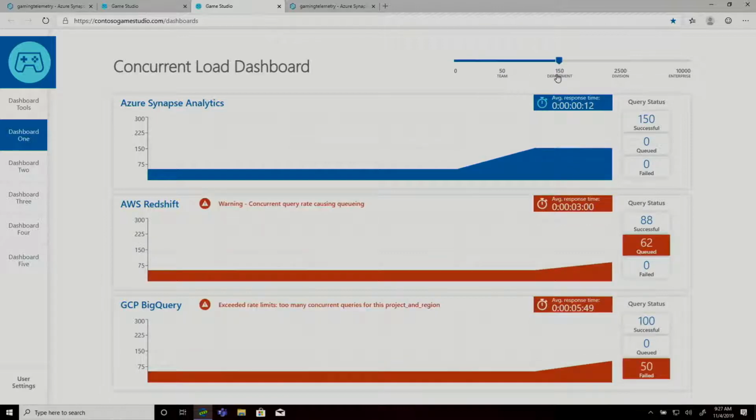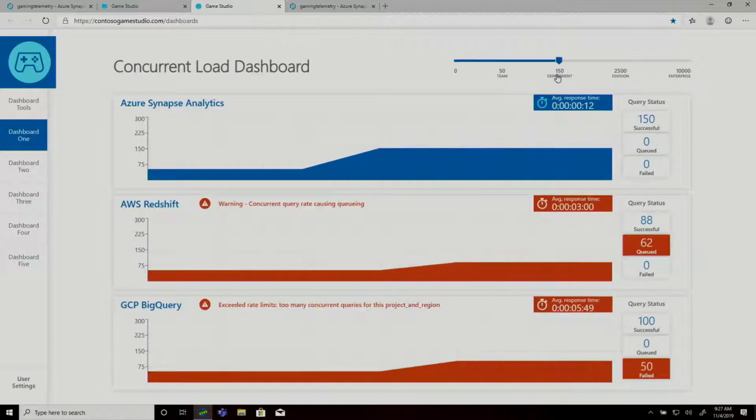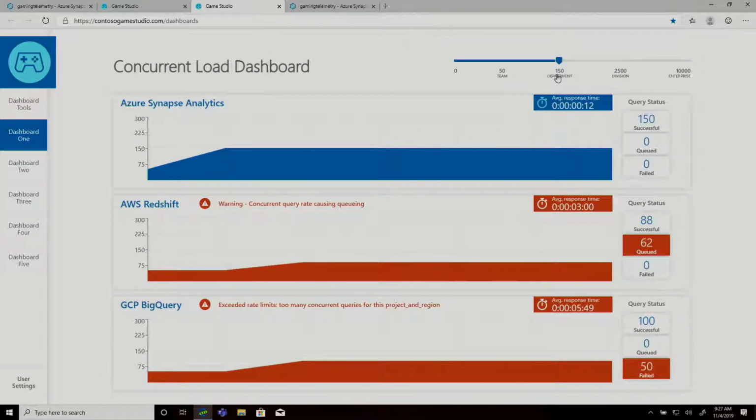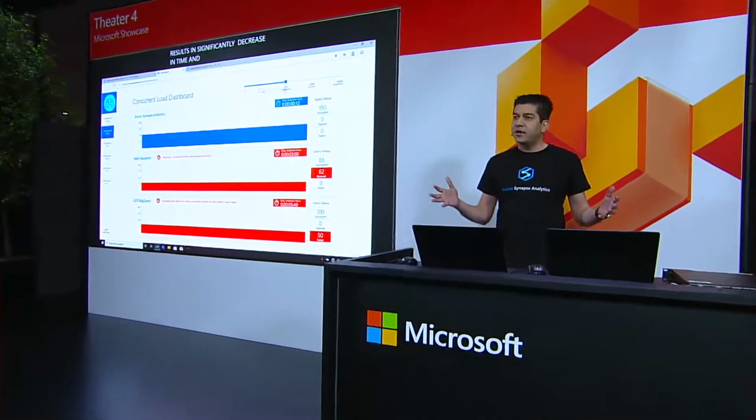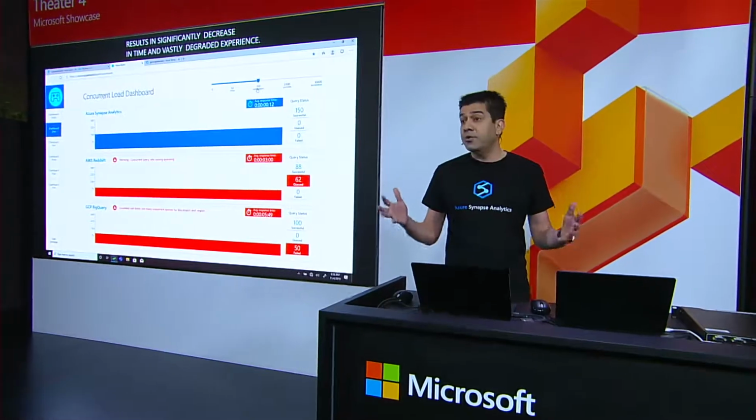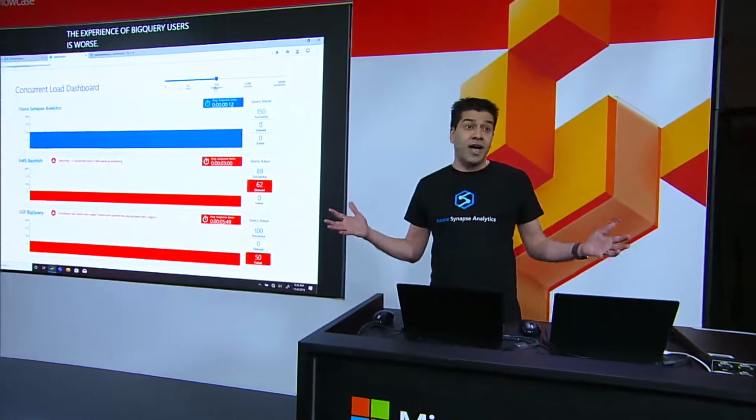As you see on the screen, while Synapse continues to do great, we've hit the limits with both Amazon's Redshift and Google's BigQuery. Redshift starts queuing requests at around 100, resulting in significantly increased query response time and a vastly degraded end-user experience. BigQuery users actually have a worse experience. By default, BigQuery starts failing requests beyond 100. So if you happen to be the 101st user, you're out of luck.